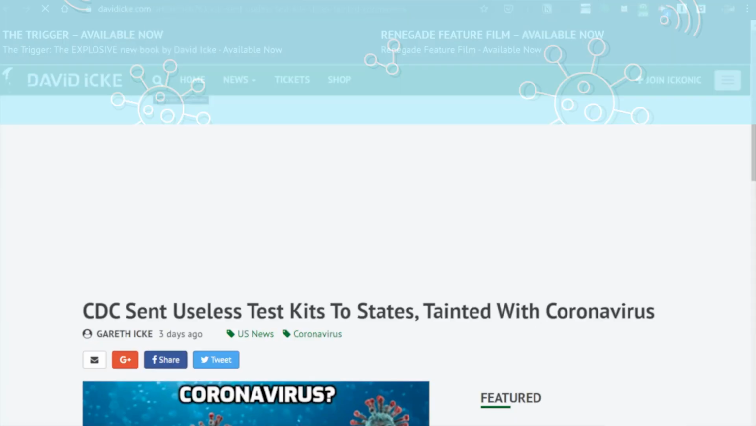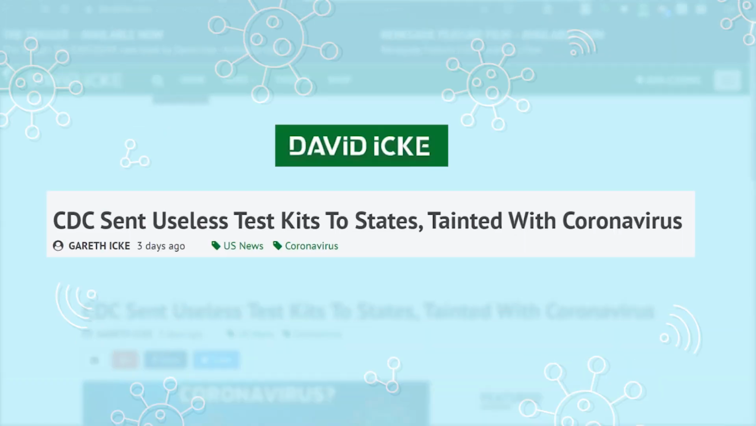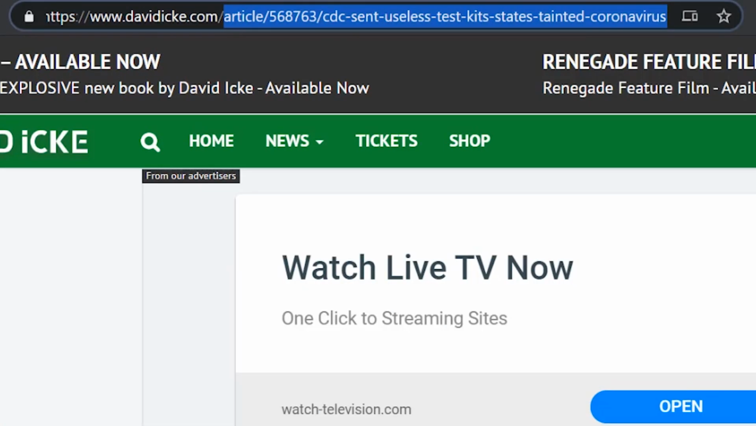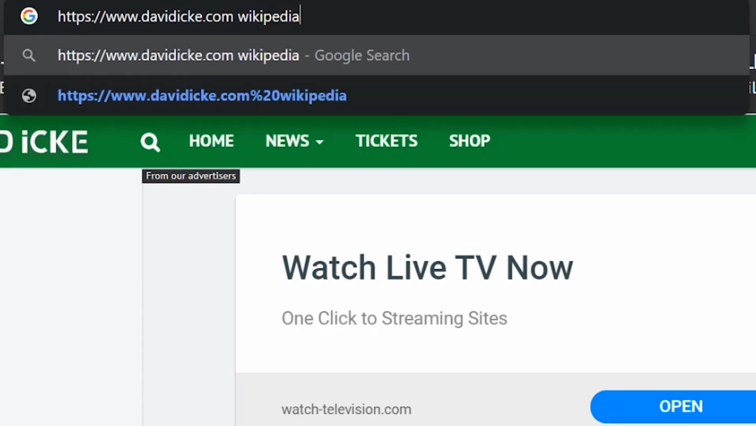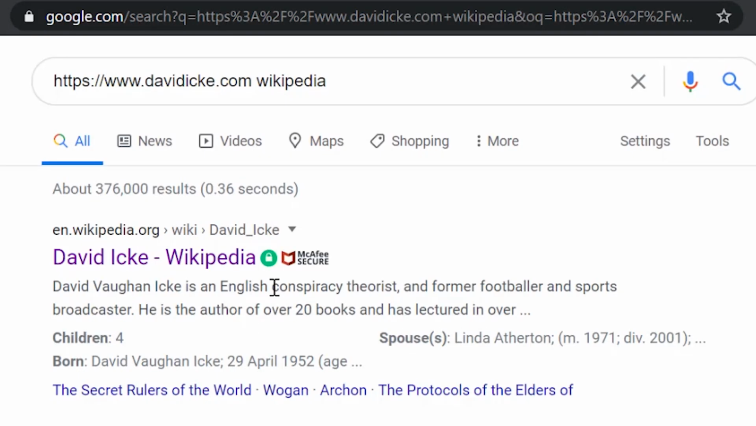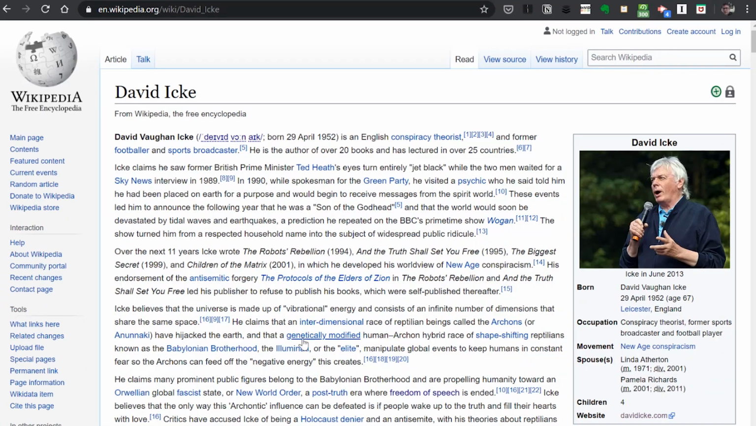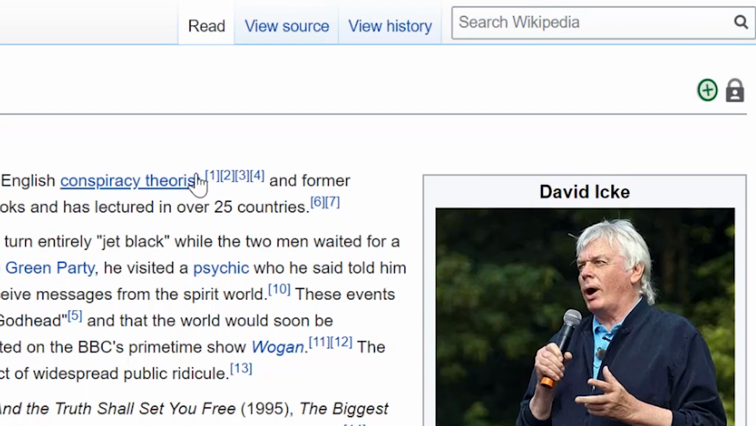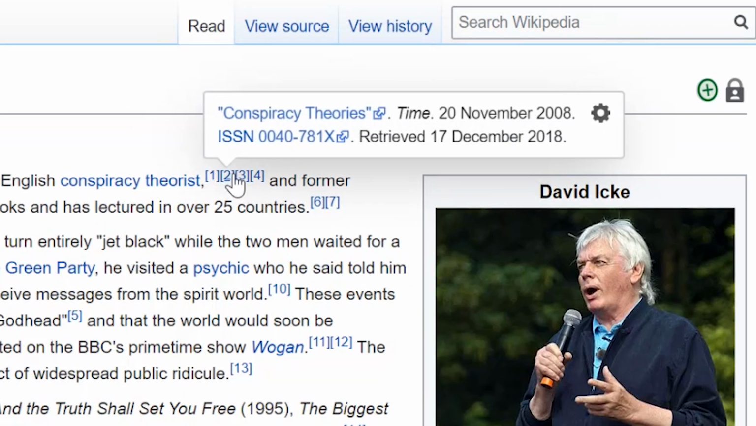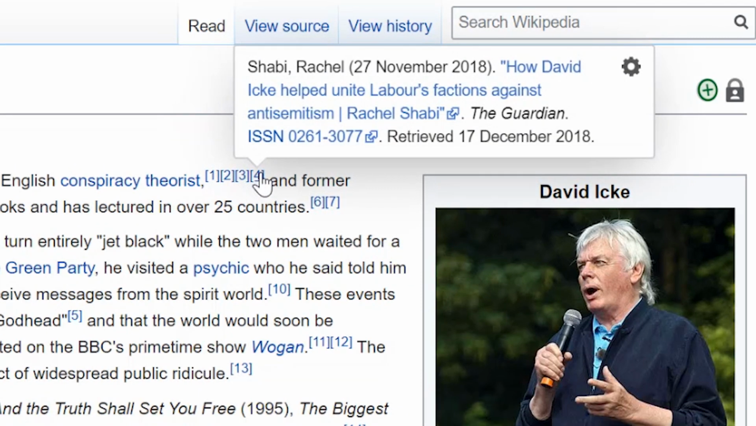So let's look at another example. This next article makes a rather stunning claim that a U.S. agency distributed test kits contaminated with coronavirus, which rendered them useless. So again, if we go up to that address bar, just add Wikipedia, what we find already is the person running this site is a known conspiracy theorist. We can actually click through and we'll find there are multiple citations here to support that, right? So if you want to find out why he's known as a conspiracy theorist, you can do that.